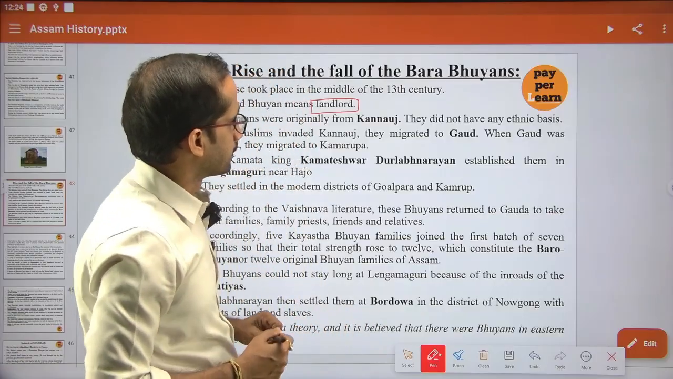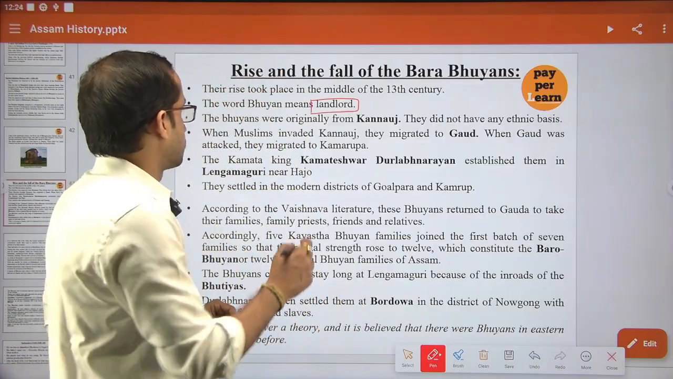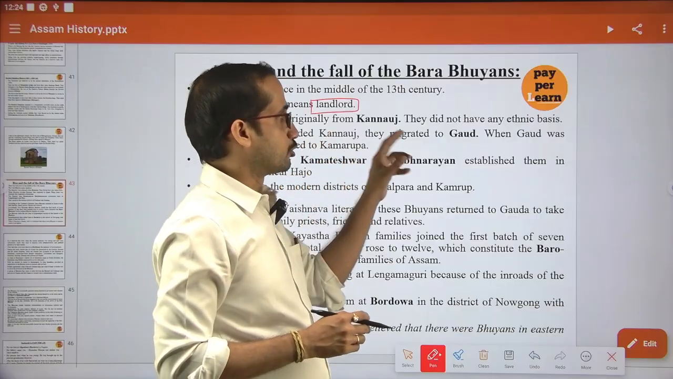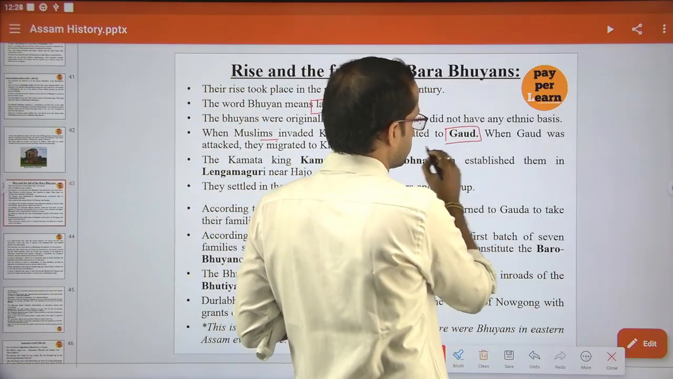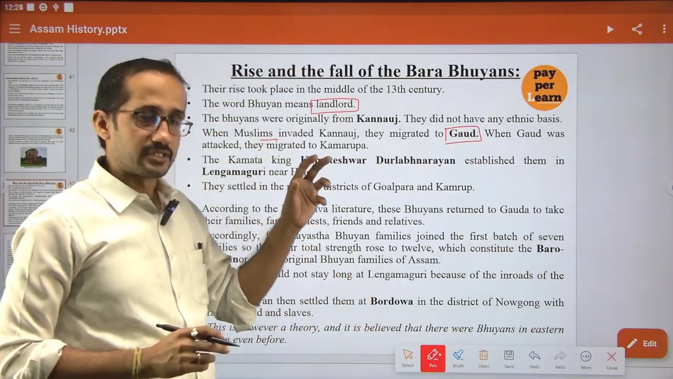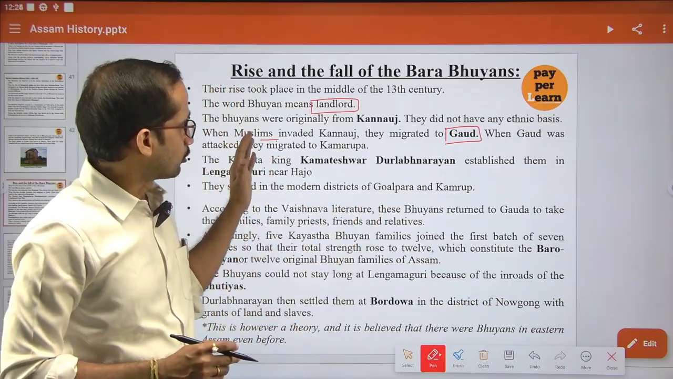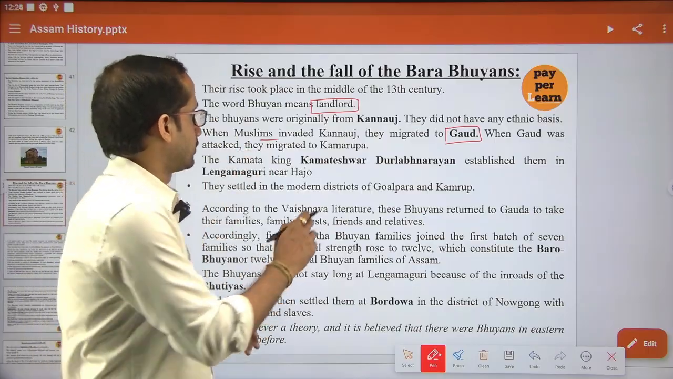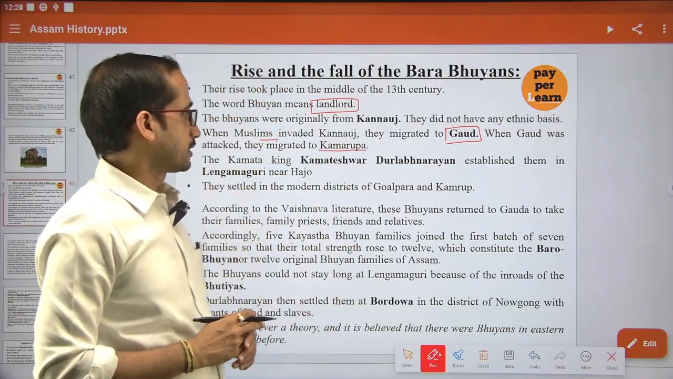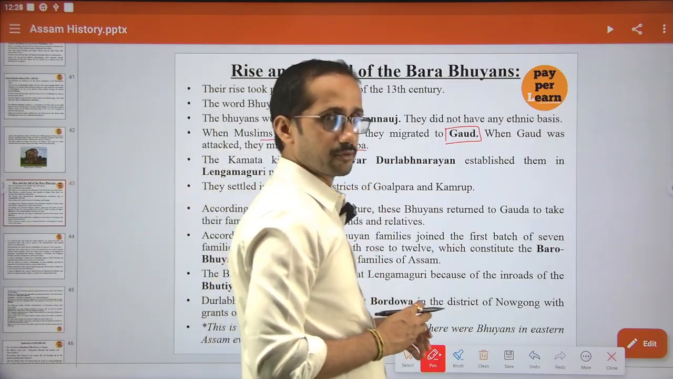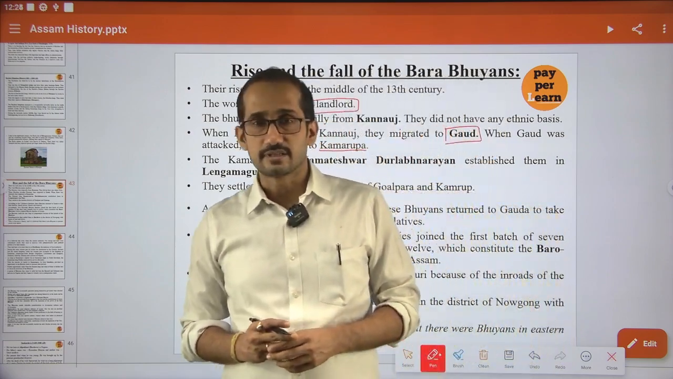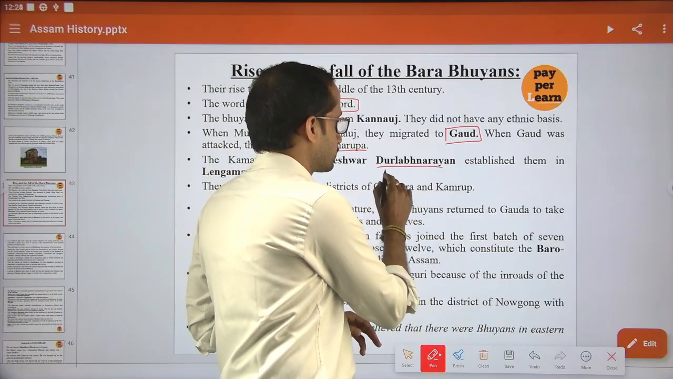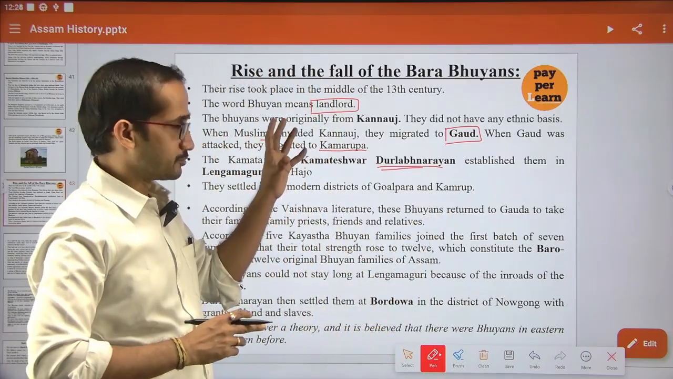It is said that when the Muslim invasion took place in different parts of India, they shifted from Konos to Gouda. Gouda means present West Bengal. They shifted from Konos to Gouda, and after that from there to Kamrupa. Ultimately they migrated to Kamrupa. At that time, the Komata king Durlabh Narayan initially gave them shelter.